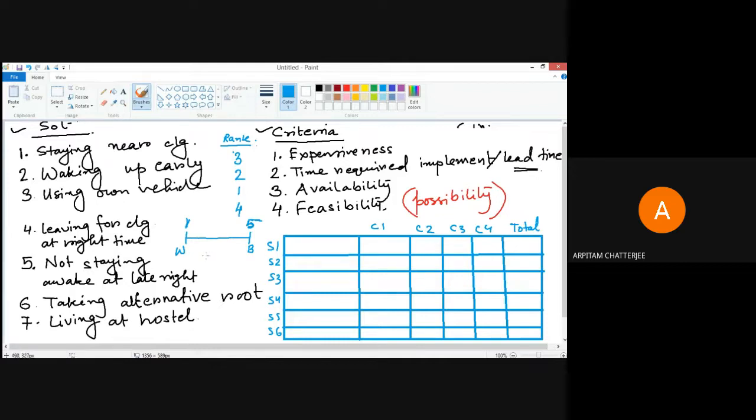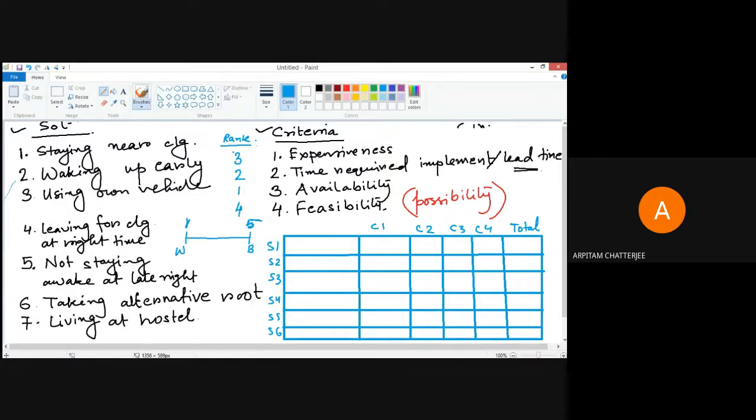Let me just take out one of these solutions: not staying awake late at night and waking up early. They are very correlated solutions.